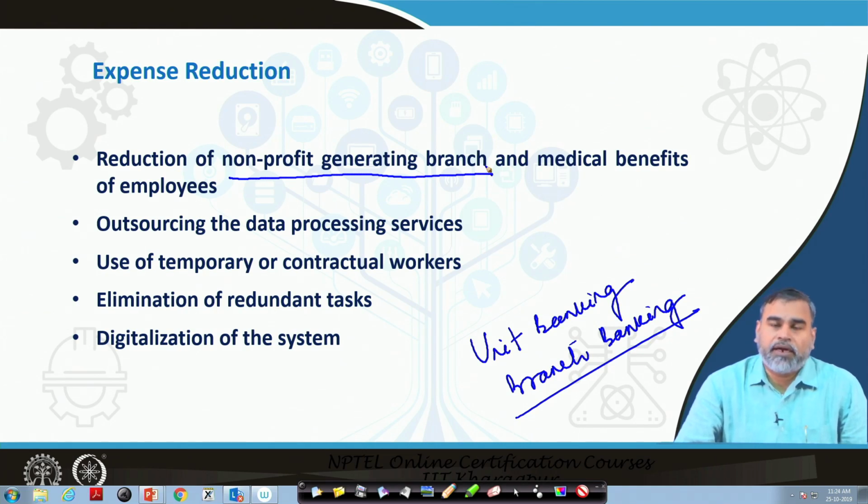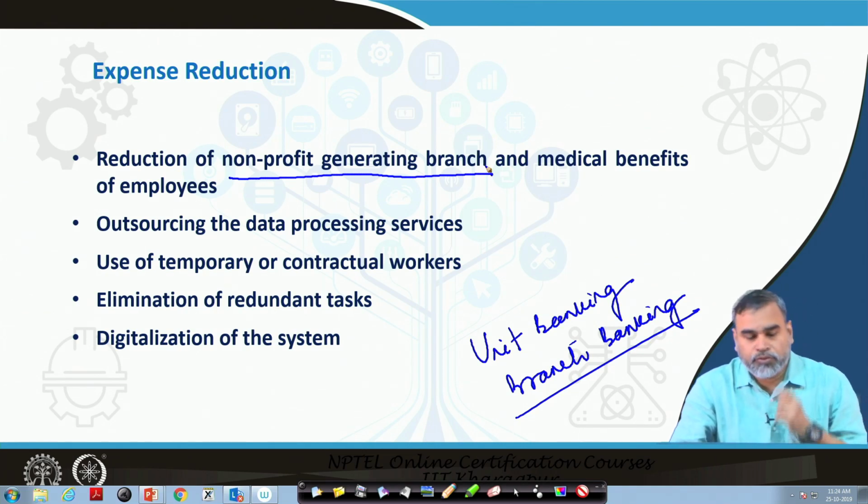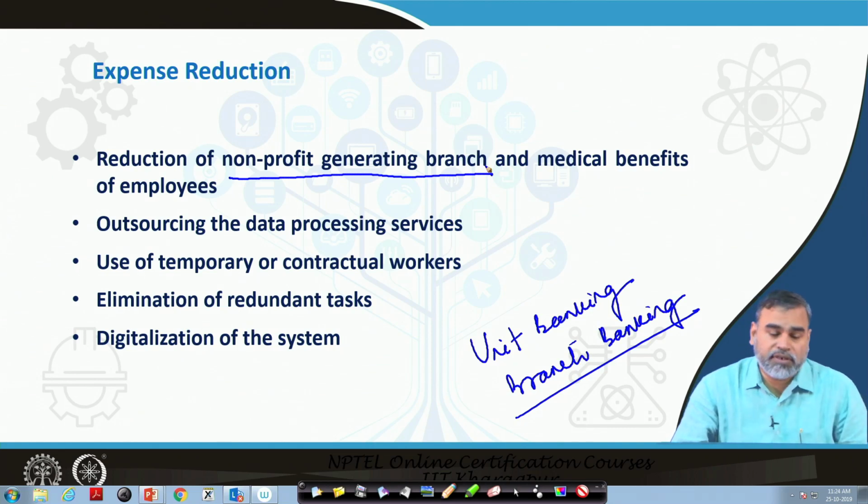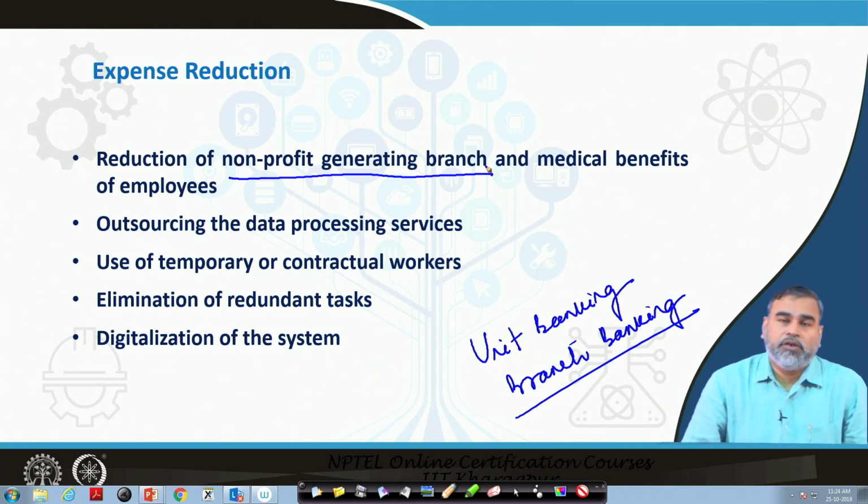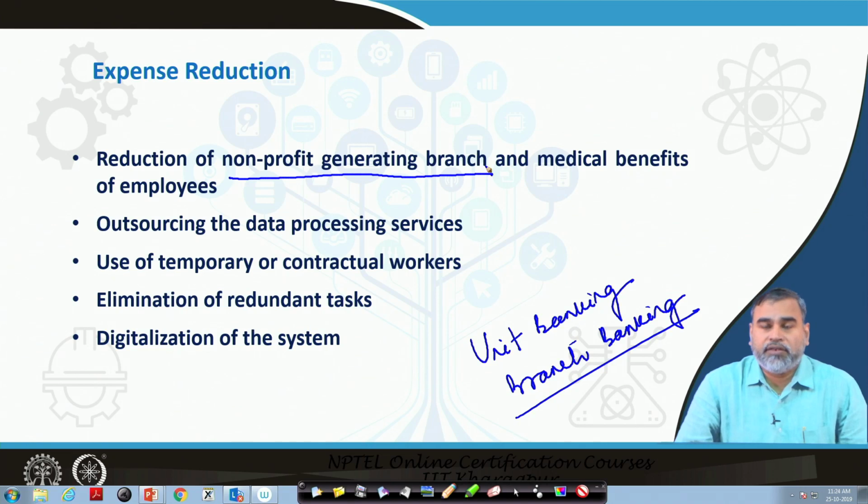So, instead of that, the commercial banks can outsource these data processing services. Wherever banking knowledge is not required to analyze this data, and only numerical data are required for certain kinds of analysis, for those services they can outsource to different agencies who have the expertise for analyzing the data.